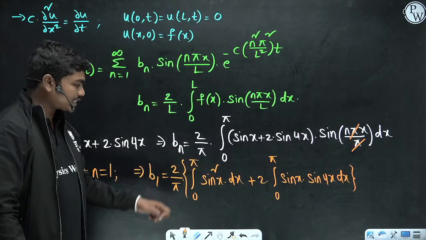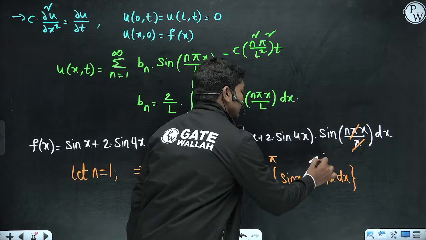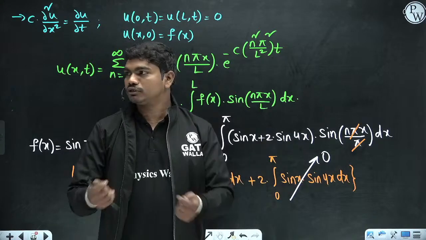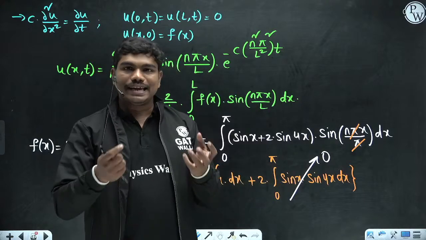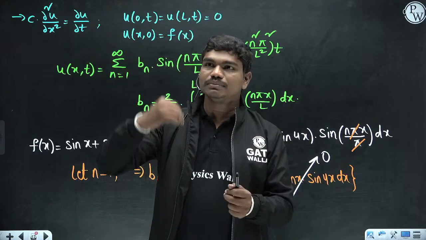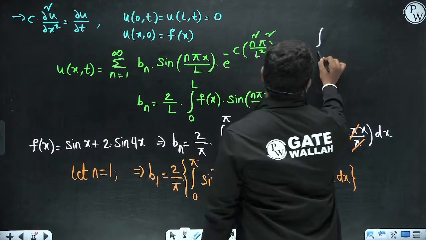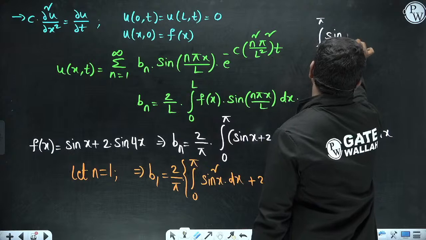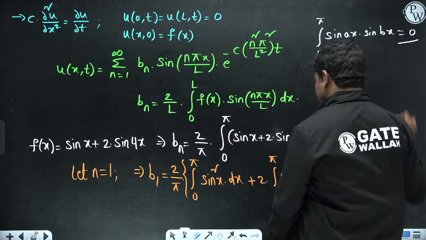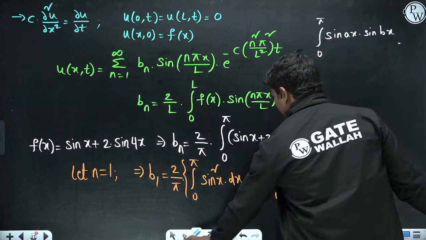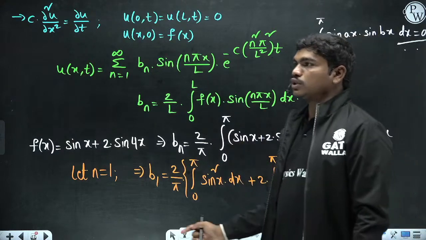So if this is the expression for b, then one thing is very clear, this integration will be 0 directly. If you just convert them to compound angles, you can easily understand this integration. Basically any expression sin ax into sin bx from 0 to pi will be 0 always. Please keep this point in mind, it could help you somewhere. Integral 0 to pi sin ax into sin bx dx, when you have both sines, this will always be 0. Clear?